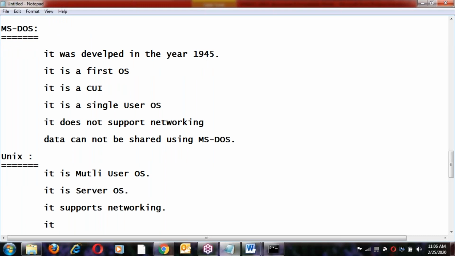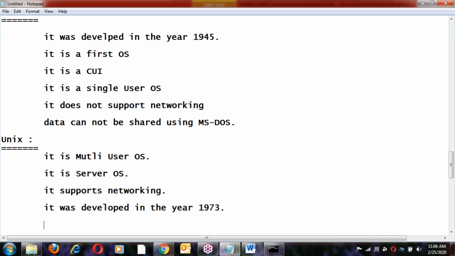UNIX was developed in the year 1973. It is the first server OS in the market, in the software field.